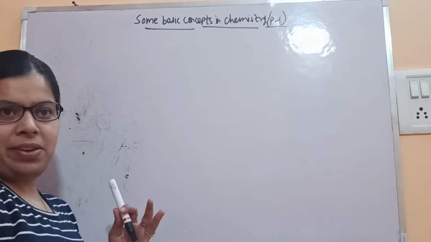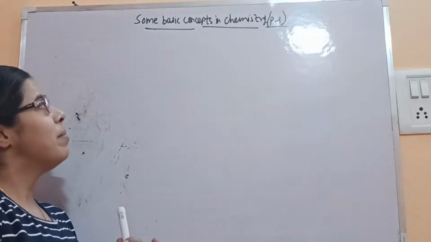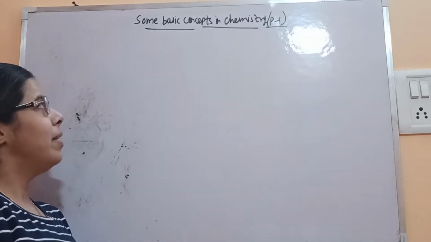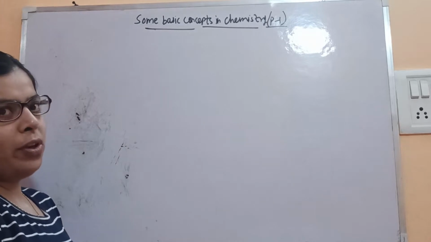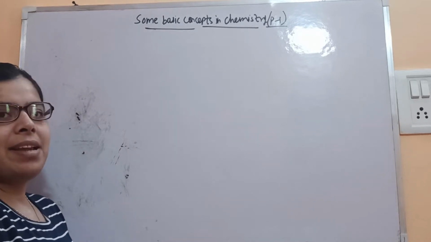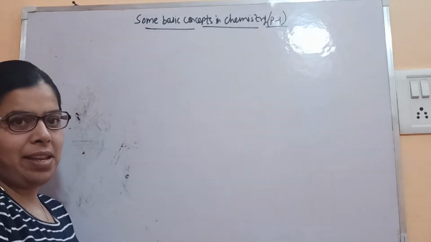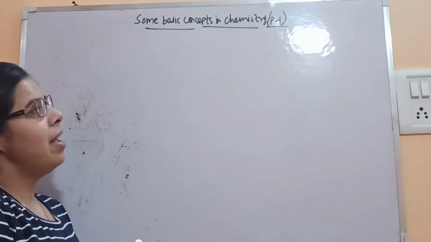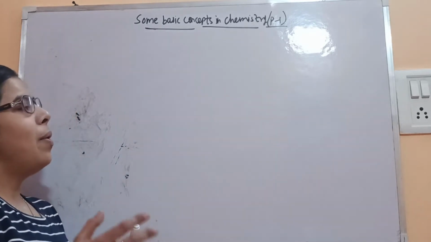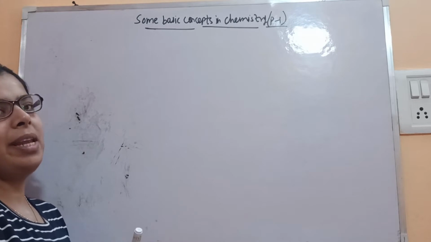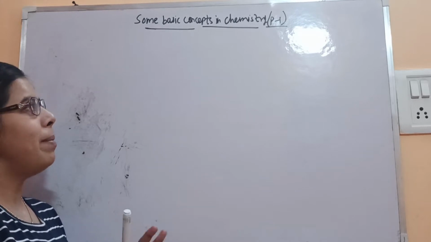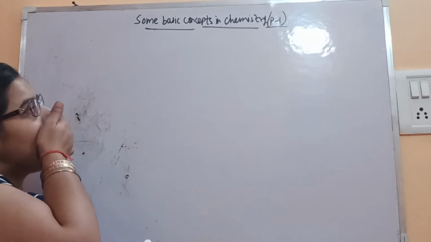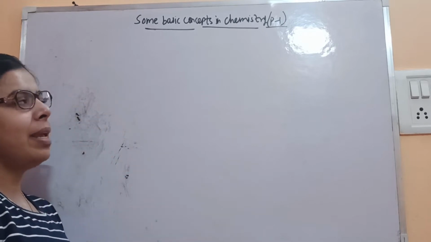Firstly, what is chemistry? Now you have opted for chemistry as a subject, so everything will be new for you, because till 10th standard you have studied integrated science. Only science you have studied. So now it will be complete chemistry, physics, and then bio and mathematics for you. So let's start with the chemistry part.